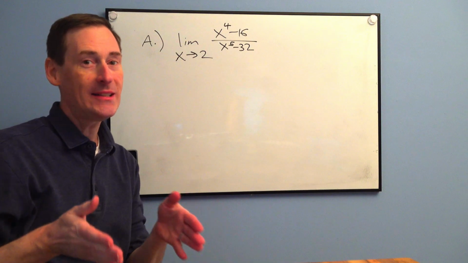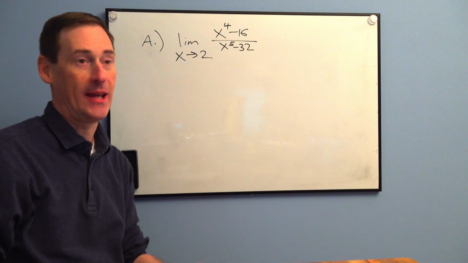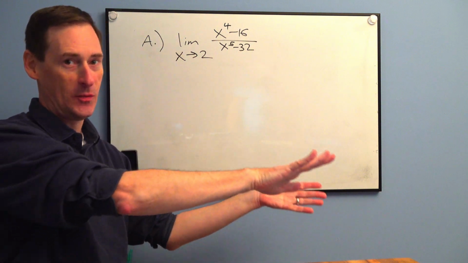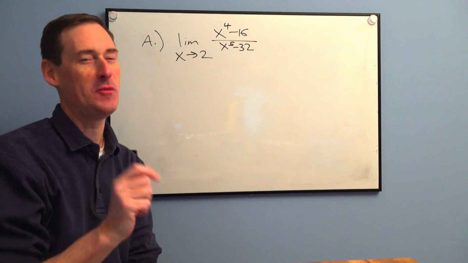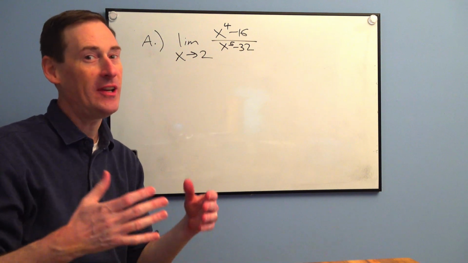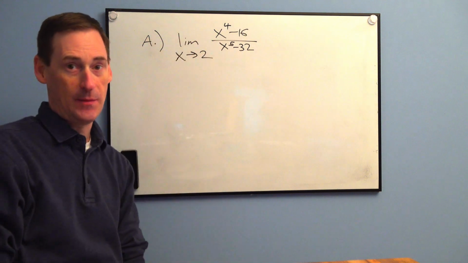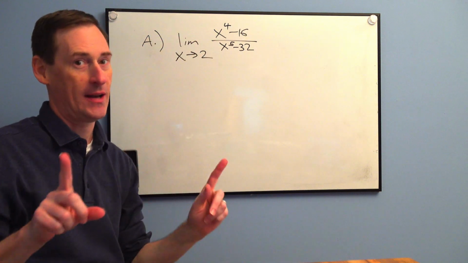So we go back to limits now in this chapter 10, and we start looking at limits that you can't do based on what I taught you in chapter 8. So we need some new techniques here, and some of them are very interesting, creative, unusual techniques. So if I had given you this limit on the chapter 8 test, you could not have done it.